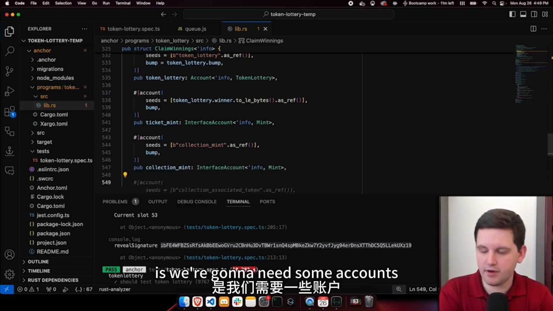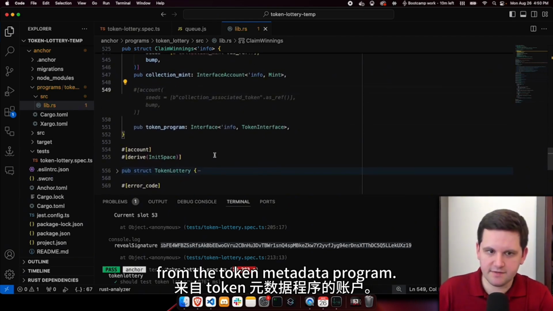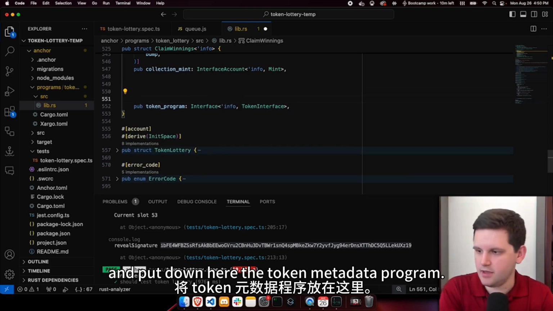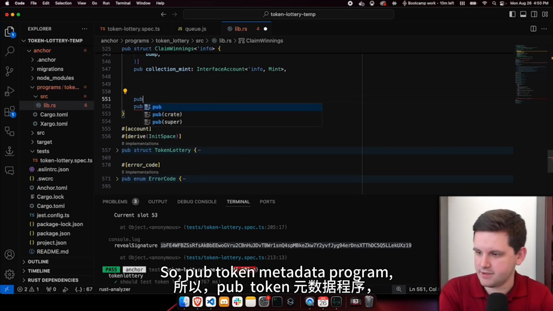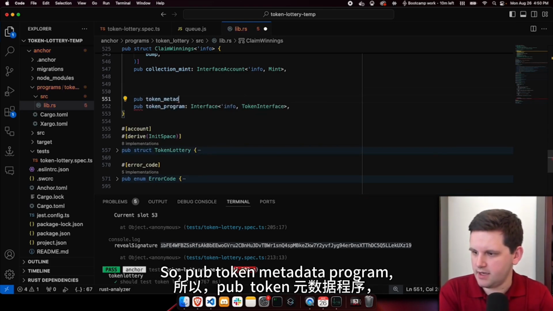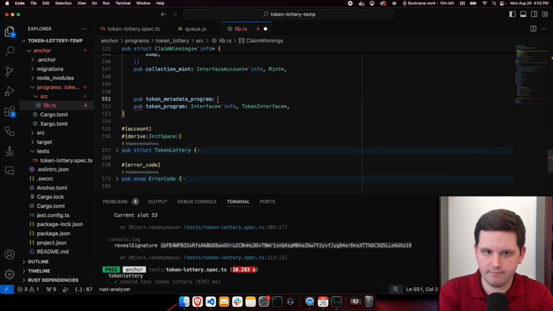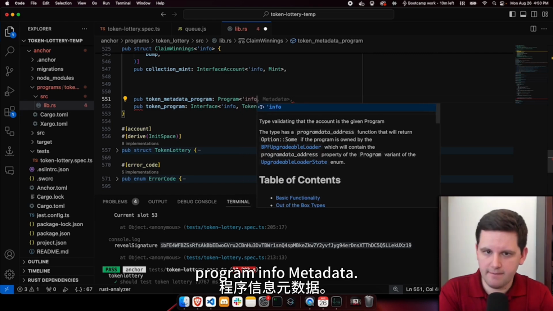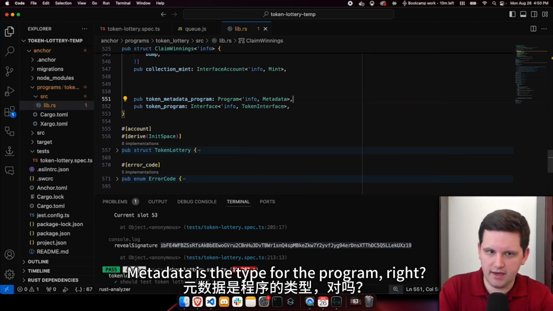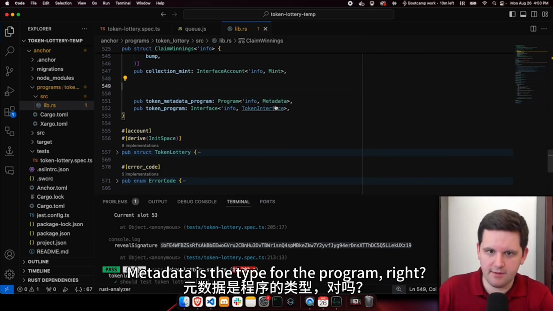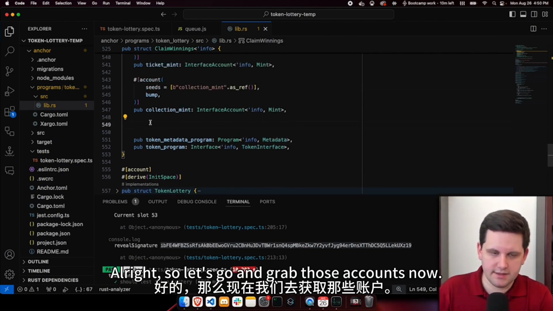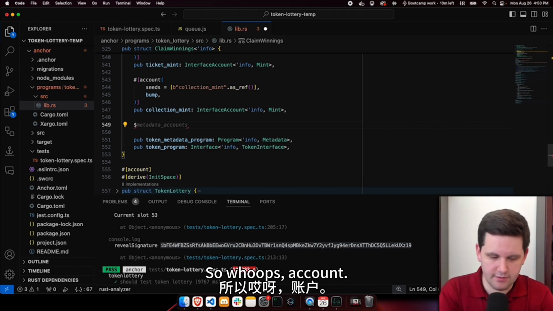The next one that we're going to need is some accounts from the token metadata program. So before I do all those, I'm going to go ahead and put down here the token metadata program. So pub token metadata program, info metadata. Metadata is the type for the program, right? The struct for the program. All right, so let's go ahead and grab those accounts now.